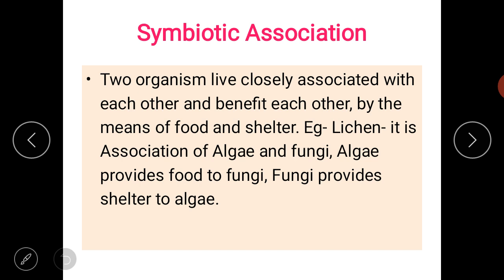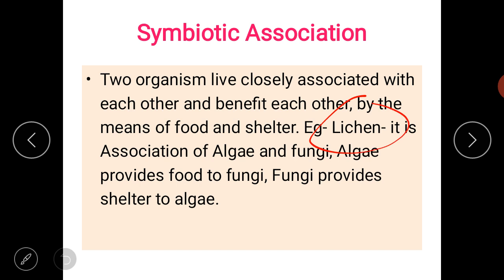Next is symbiotic association. Okay. Now this point is very important, that here you can understand what is symbiotic association of organisms. Symbiotic association of organism is two type of organism. They live together and they fulfill the need of each other. It's called as symbiotic organism.